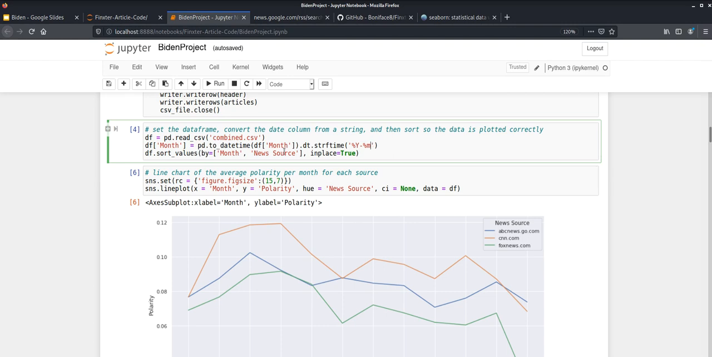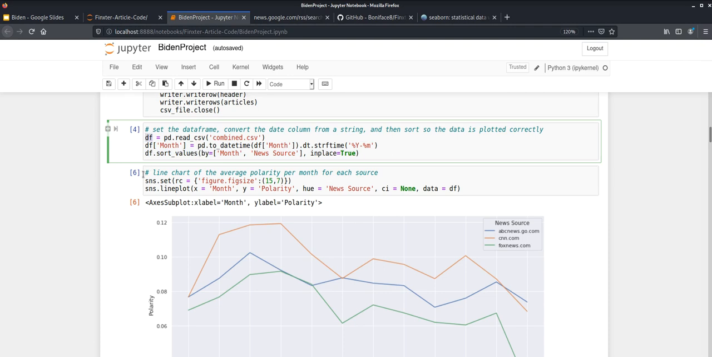Then after that, we need to sort the months using df.sort_values. And while it's not necessary, I just decided to sort the news source as well so that it returns in alphabetical order. I also put in place equals true so that I don't have to set a different variable to this sorted data frame. The original data frame, which I set as df, will stay sorted throughout the rest of the code.